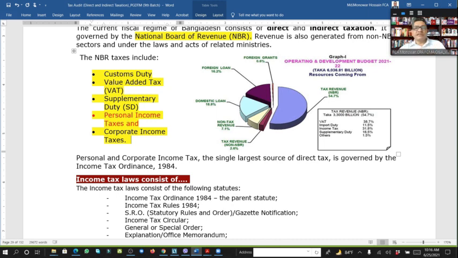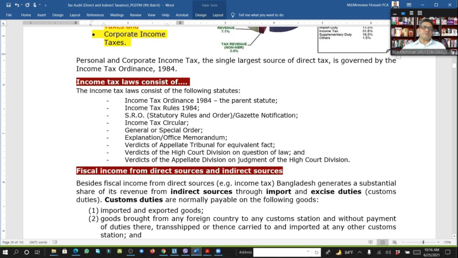So here we have seen that there is a lot of pressure on indirect tax, for example VAT. And we know personal and corporate income tax is the single largest source of income.